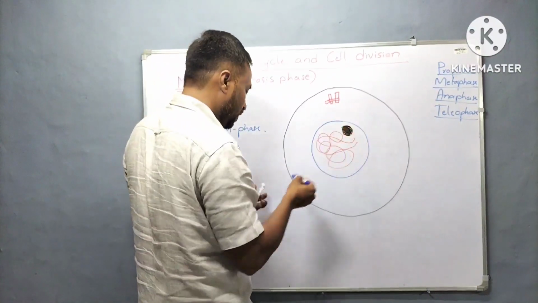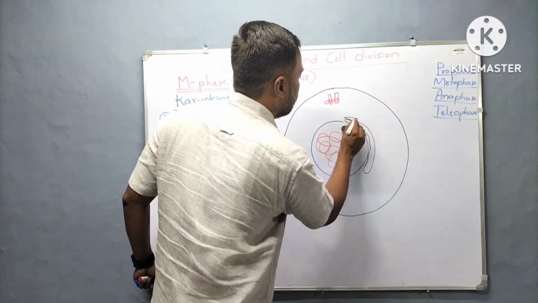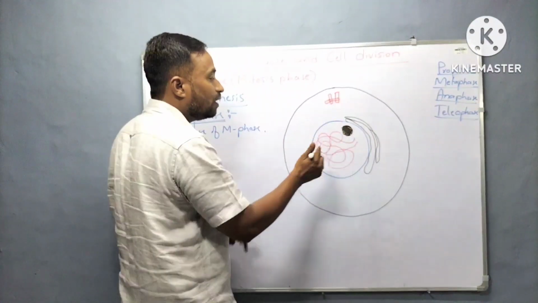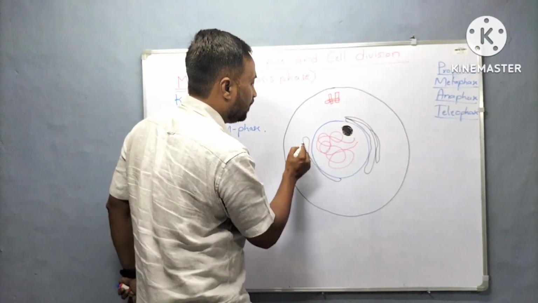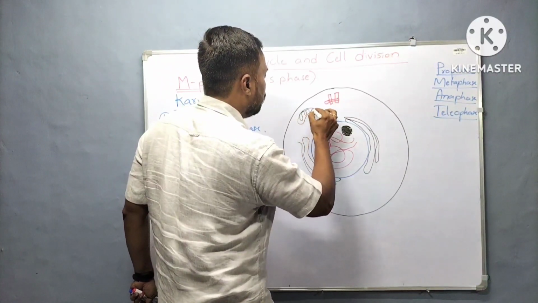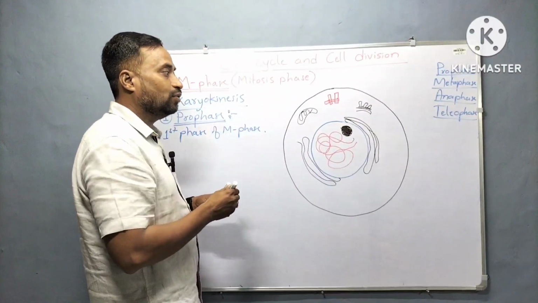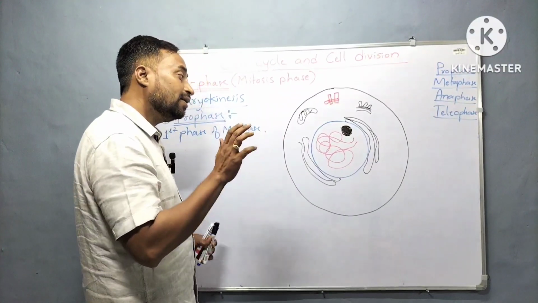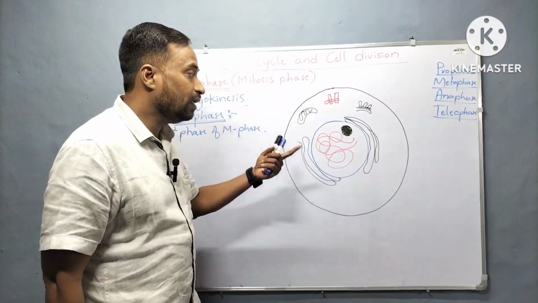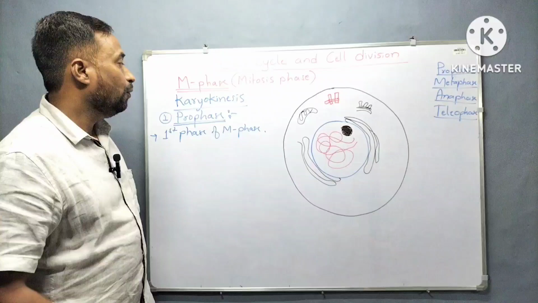This is the endoplasmic reticulum, this one is mitochondria, and this one is Golgi apparatus. Many cell organelles are there. I am not telling about prophase yet; this is before the cell enters into prophase. The cell appears something like this.